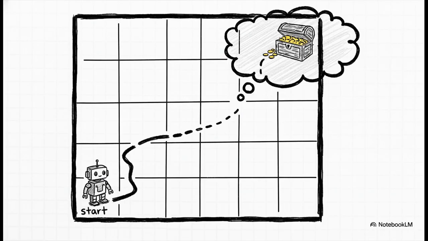Think about it like this. Imagine an agent trying to find treasure. It makes a few real moves and sees what happens. Now, from that real experience, it starts to build what the paper calls an inference ability. This lets it predict where it would have ended up if it had made a different choice, all without having to actually take that step and risk it.